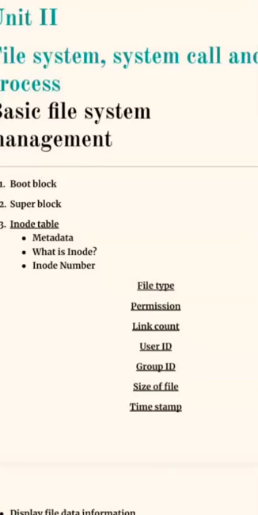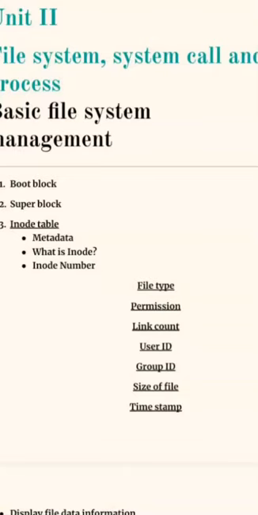The inode number is also known as the index number. It is the same as an index. An inode number is a unique number assigned to a file or directory when it is created. When a file is going to be created, at that time it is automatically given a number, and that is called the inode number. The inode number is unique across the entire file system. The following information, which you are going to see, is all stored in an inode.